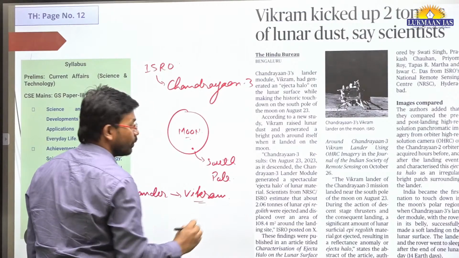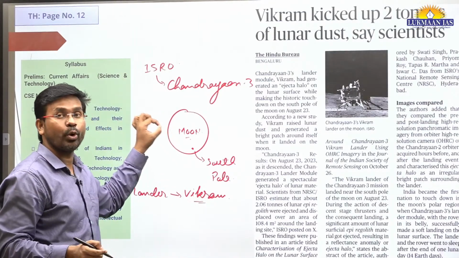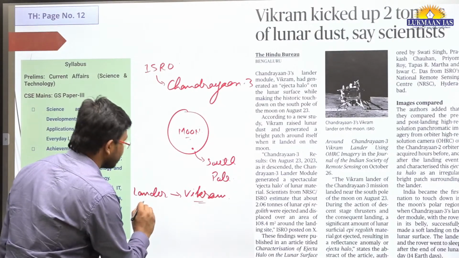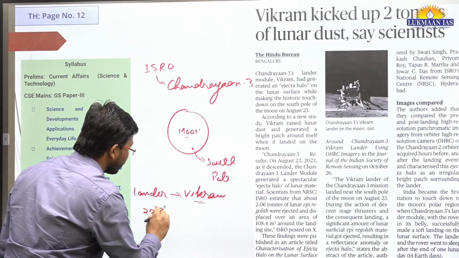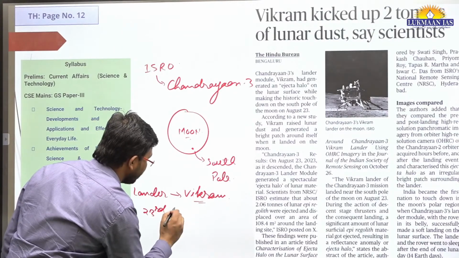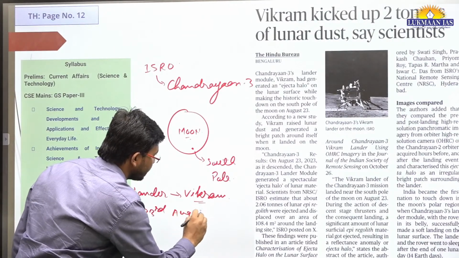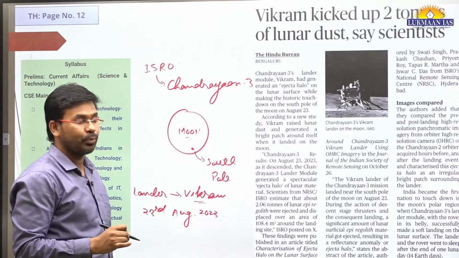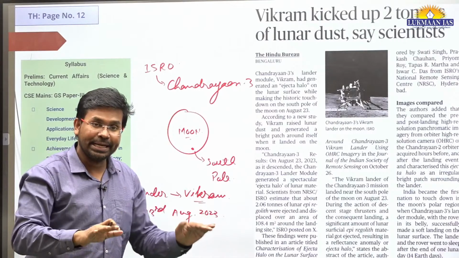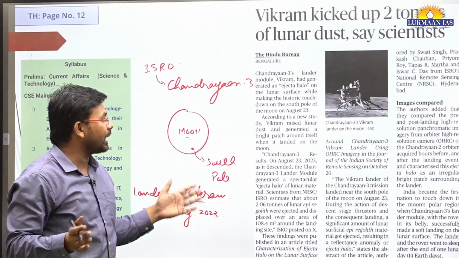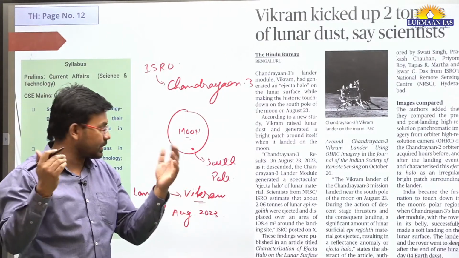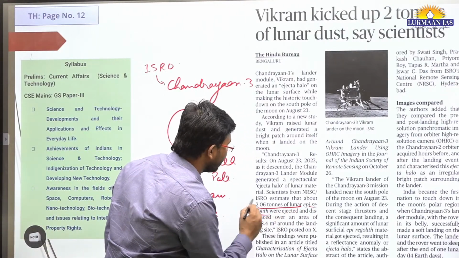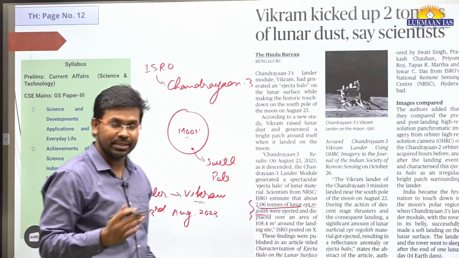When this Vikram lander touched down on the surface of the moon on 23rd August 2023, it made a soft landing on the south pole of the moon. That soft landing made around 2 tons of dust, 2.06 tons of lunar epiregolith, or dust.